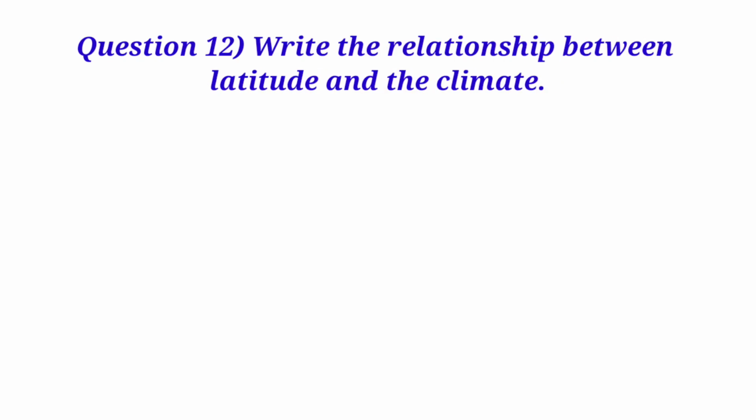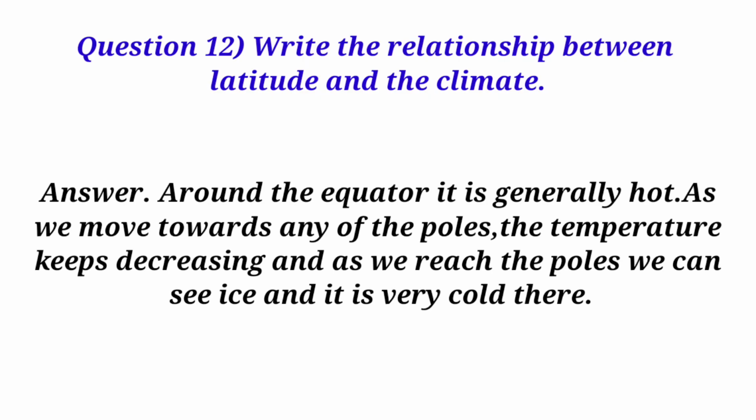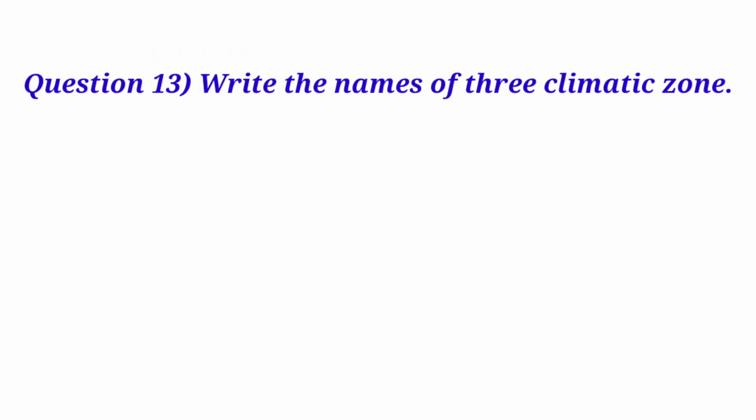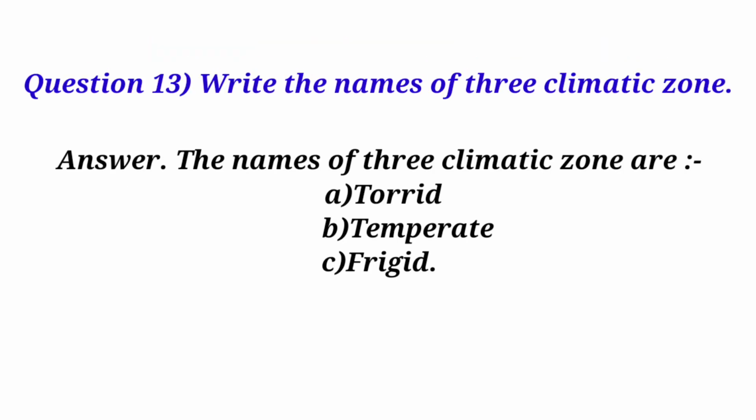Question 12. Write the relationship between latitude and the climate. Answer. Around the equator it is generally hot. As we move towards any of the poles, the temperature keeps decreasing, and as we reach the poles we can see ice and it is very cold there. Question 13. Write the names of 3 climatic zones. Answer. The names of 3 climatic zones are A. Torrid, B. Temperate, C. Frigid.